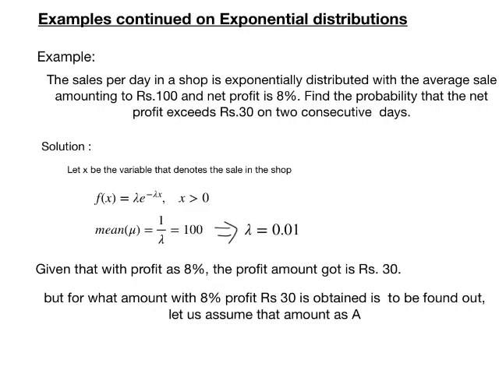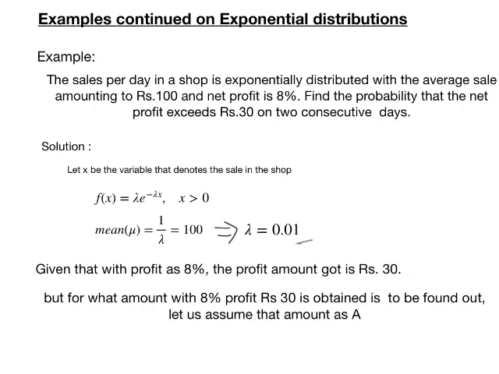So let me solve this by taking, let x be the variable that denotes the sale in the shop. So the exponential distribution is given by lambda e power minus lambda x, where lambda happens to be the reciprocal of the mean, or lambda is equal to 1 by 100, that's equal to 0.01. Now, what we have to find out is the limits to find the probability that the net profit exceeds.